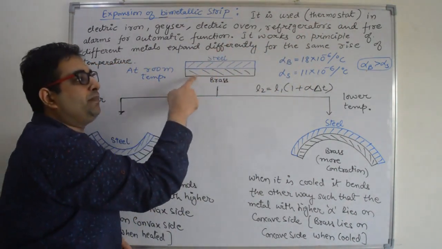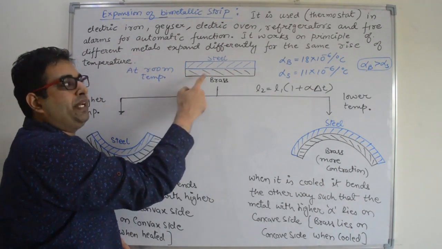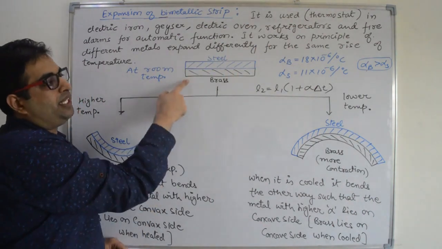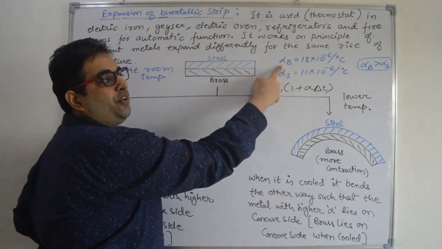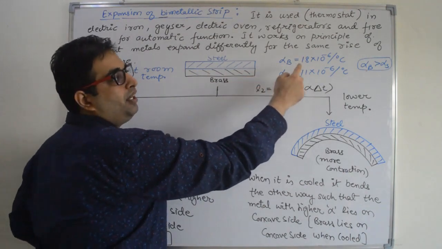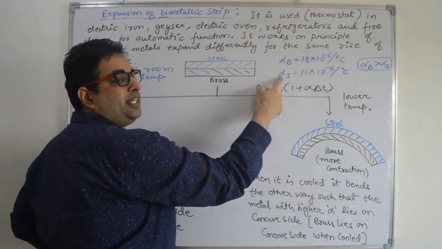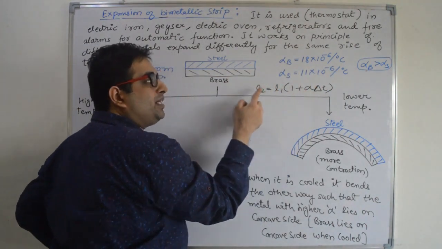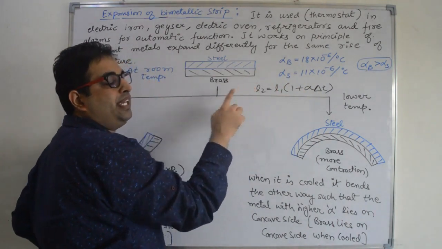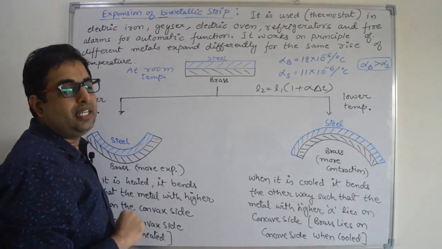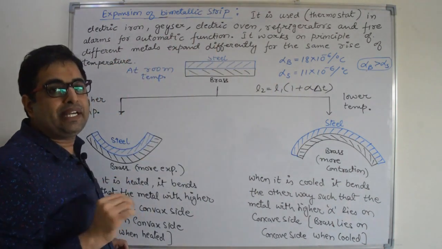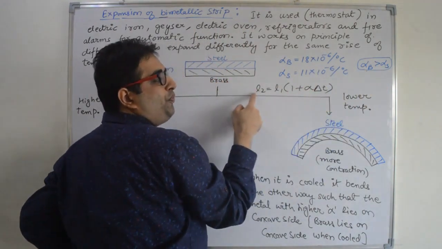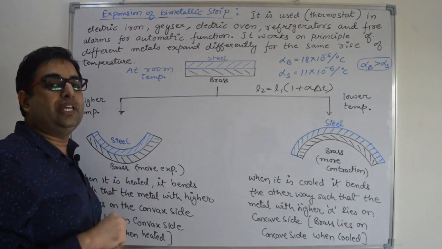So this is based on the principle that when we increase the temperature of this bimetallic strip, the metals will expand in a different manner. You can see here the brass linear expansion coefficient is more than steel. 18 into 10 raised to power minus 6, but steel is having 11 into 10 raised to power minus 6. So with increase in temperature, the increment in length of brass is more as compared to steel. That is the main principle of this bimetallic strip. You can see alpha of brass is more than alpha of steel. So final length will be more for brass if we increase the temperature.